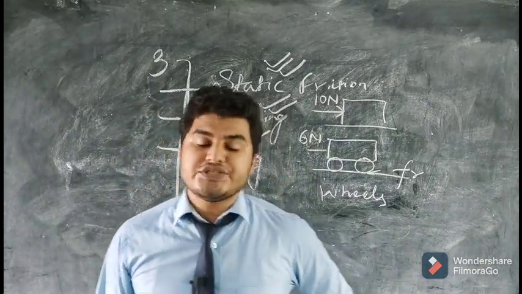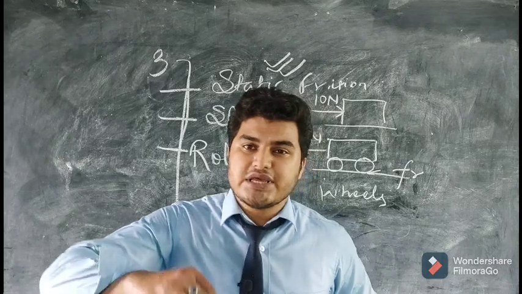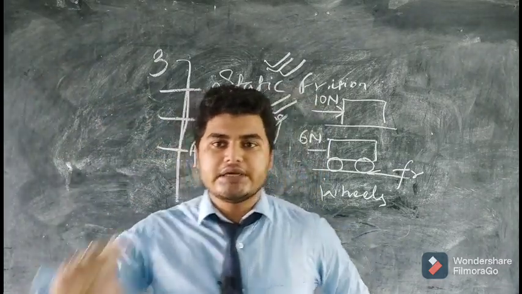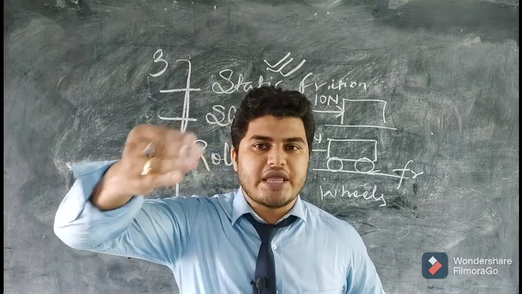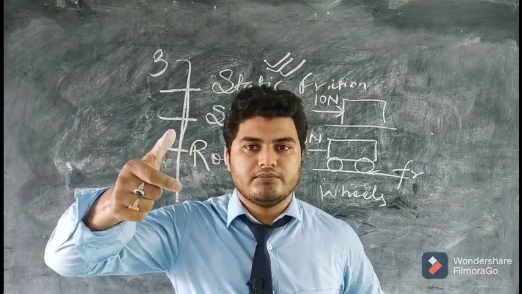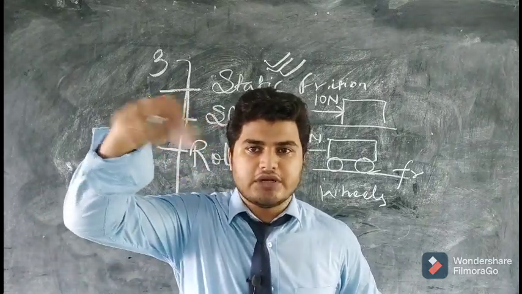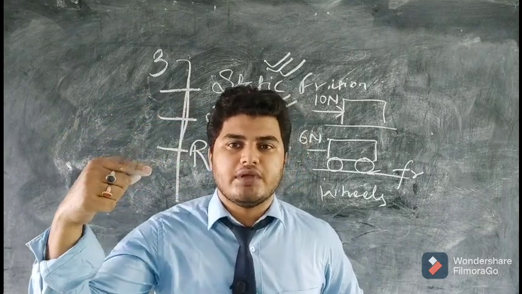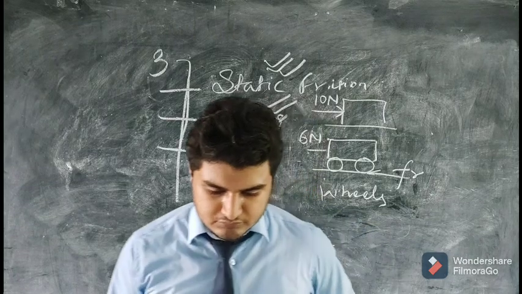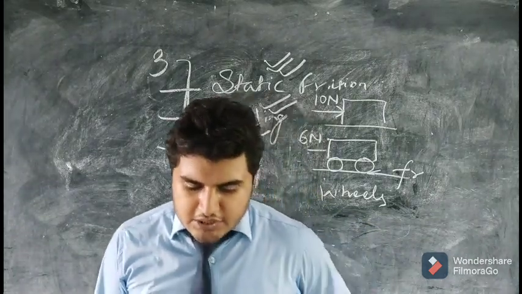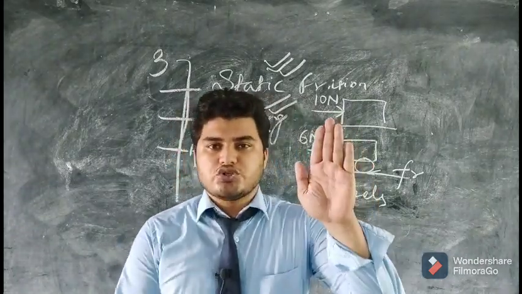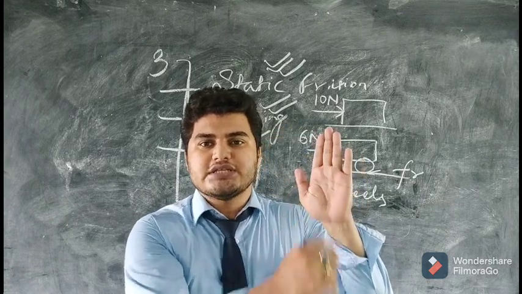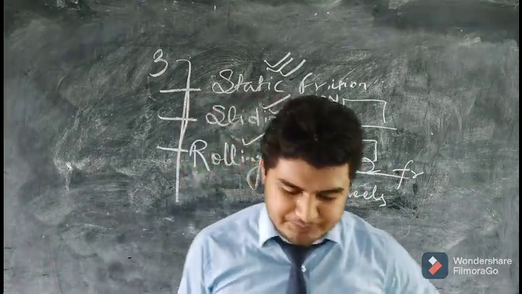Now how to increase friction? If you make the surface more rough, it will increase the friction. Like the tires, if they are smooth tires, they will slip on the road. So grooves are made on the tires. These grooves make the surface of the tire rough and increase the friction. Then soles of shoes. Soles are also not plain. They have grooves, linings, making the surface rough, increasing the friction.